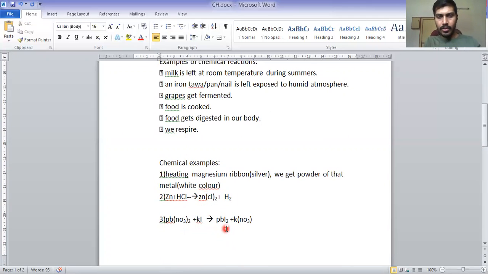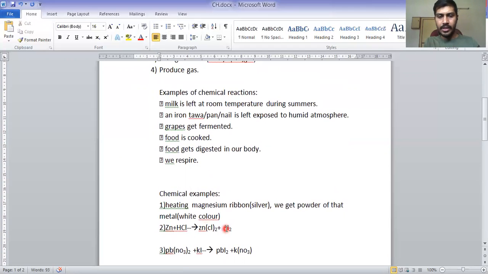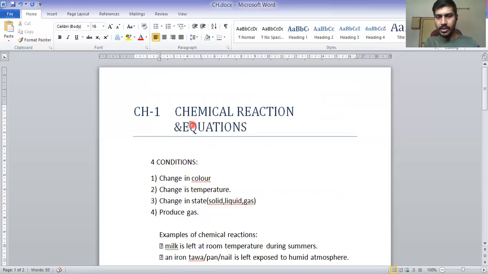So yes, these were the basic terms which I needed to clear first before starting the main chapter. Now these are the main 4 conditions which you have to remember. See, there are some exceptions, where none of these conditions is followed, and still the reaction is called a chemical reaction. So these are just a brief for majorly occurring events. Some may not follow these conditions, but most reactions do.